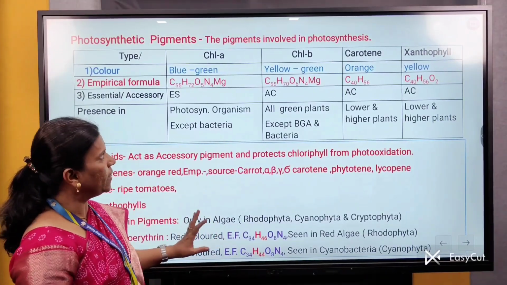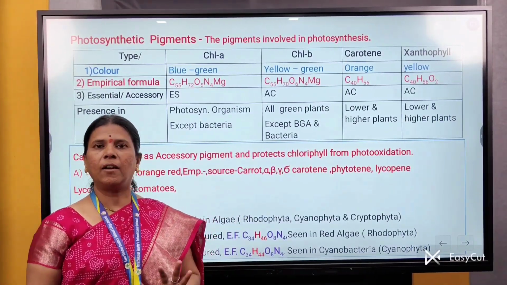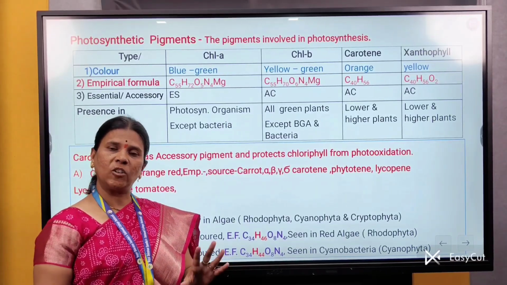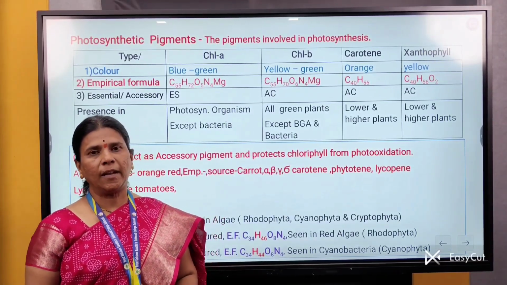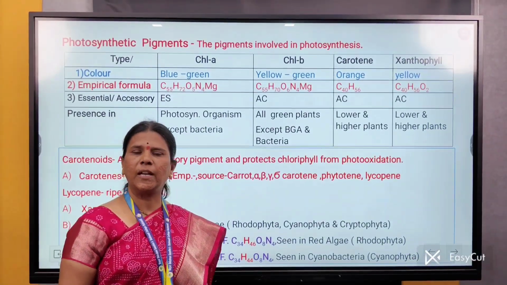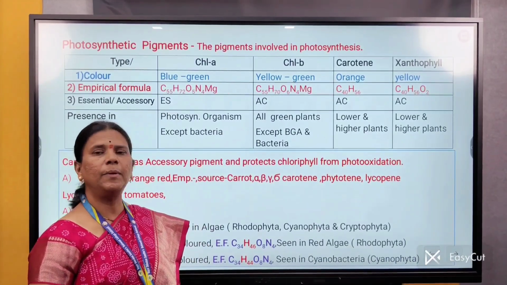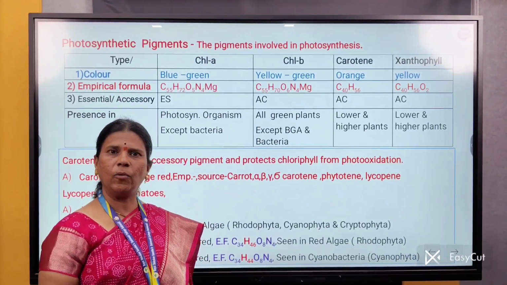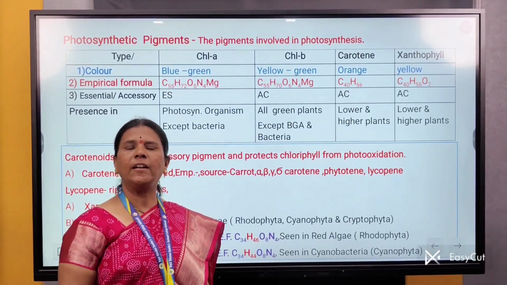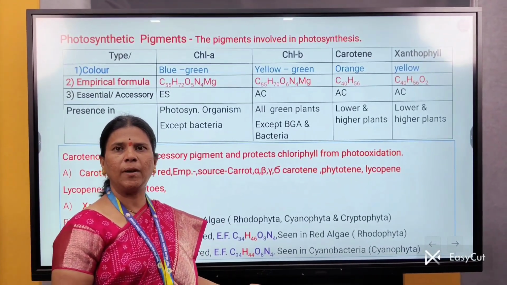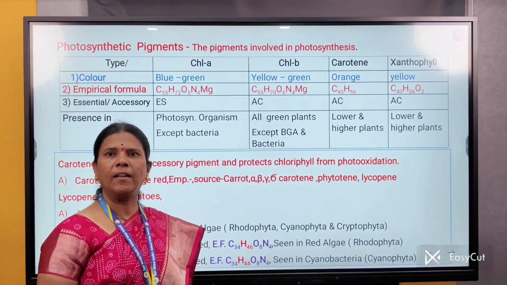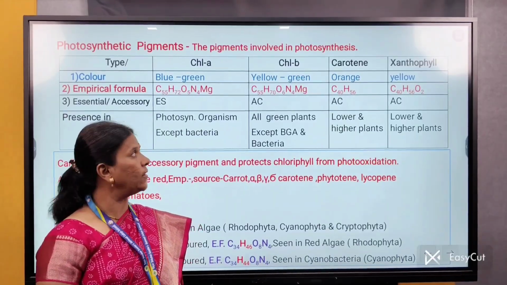Chlorophyll, the first pigment. Chlorophylls are green colored pigments which are mainly insoluble in water, and soluble in organic solvents like ether and acetone. There are about 7 types of chlorophyll: chlorophyll A, B, C, D, E, bacteriochlorophyll and chlorobacterioviridin. Chlorophyll mainly reflects green light, so it appears greenish in color. Maximum absorption of chlorophyll is in red color, followed by blue and violet color.